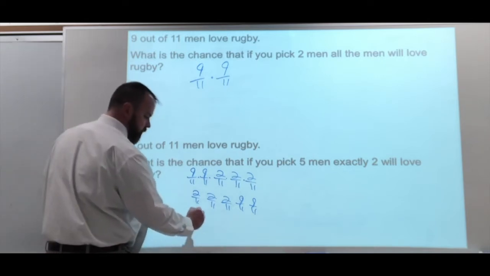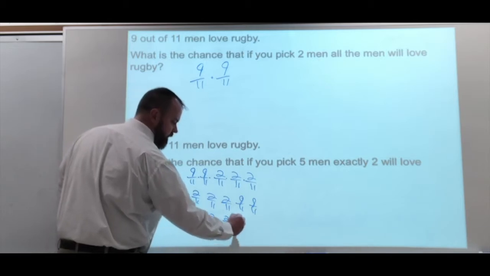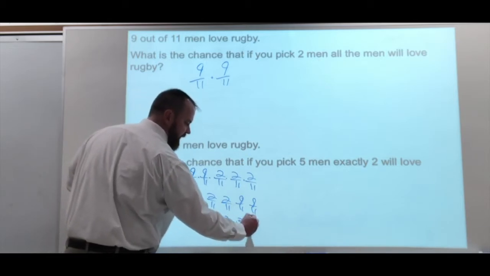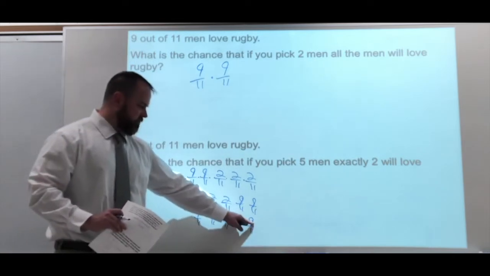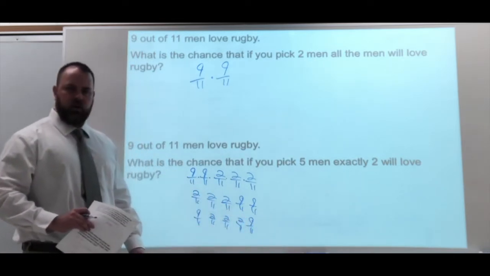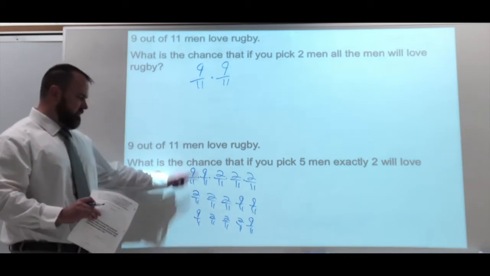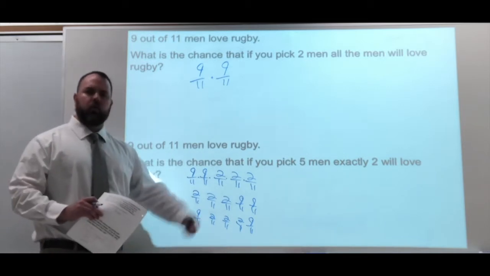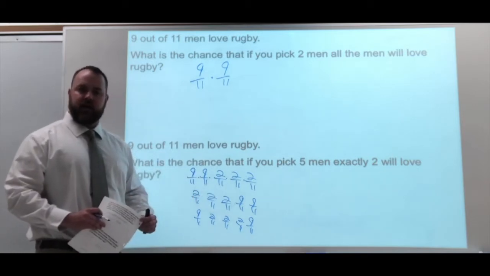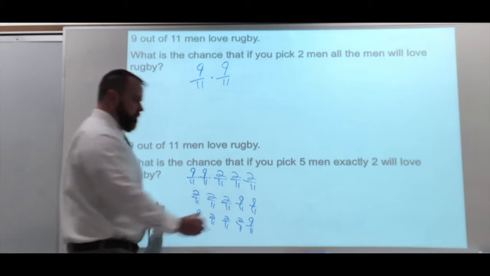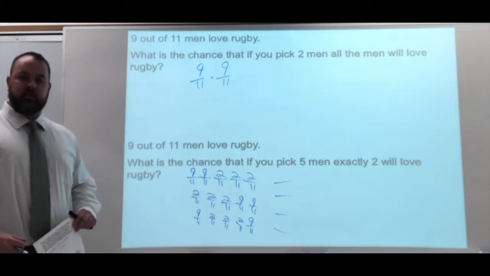Another way it could happen was 9 out of 11, 2 out of 11, 2 out of 11, 2 out of 11, and then 9 out of 11. So the first person loves it, the last person loves it, the 3 in the middle don't love it. All these situations need to be taken into account. And this isn't it. We could keep going on, writing all the ways those 2 people love rugby. Where do they fall in the 5 people that we're asking? So we have to keep writing out more and more situations and put all those together.